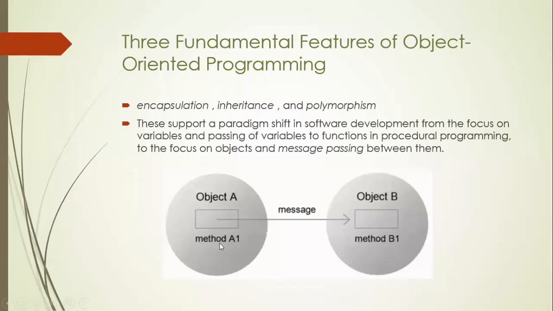For example, this is an object A representing a certain class A, and this is an object B representing a certain class B. By using a method A1, it is going to send some parameters, or some message, and this method B1 is going to receive the message sent by object A. Object B is going to receive a message sent by object A, or object A is sending a message to object B. So it is possible in object-oriented programming language.